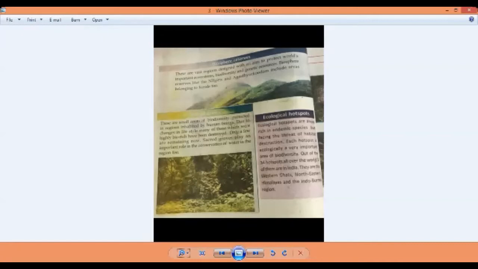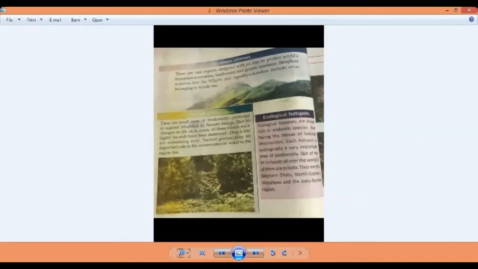Then ecological hotspots. Ecological hotspots are areas rich in endemic species but facing the threat of habitat destruction. Where they live, if that living environment is destroyed, if the forest is destroyed, where do the tiger and other organisms in the forest live? They are coming to our region where the people are living, is it? So because of that habitat destruction, some organisms are getting destroyed. So in order to avoid all those things, ecological hotspots should be protected.